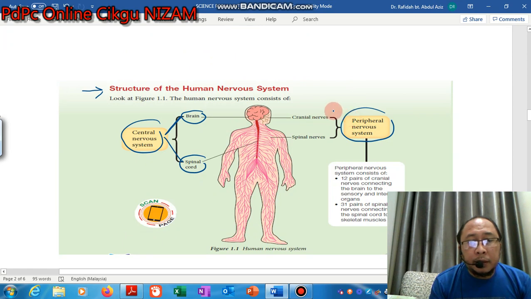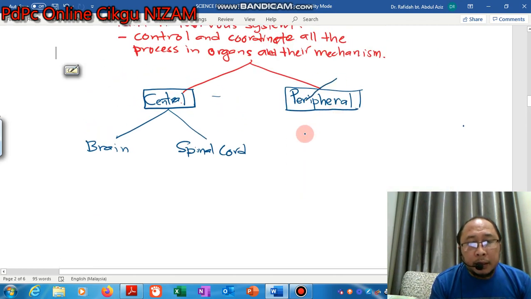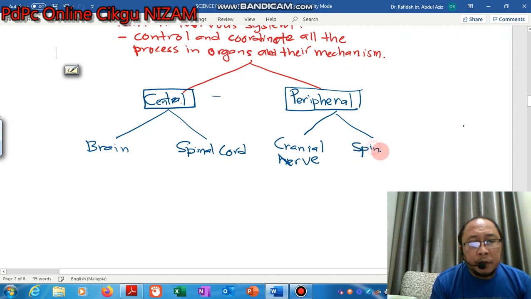can be divided into two, that is the cranial nerve and also the spinal nerve. So this one we can write here. Peripheral nervous system can be divided into two, cranial nerve and spinal nerve.